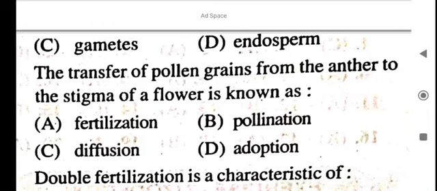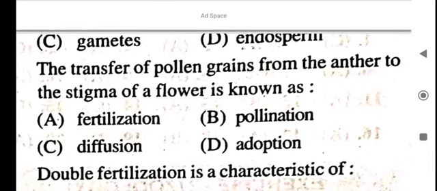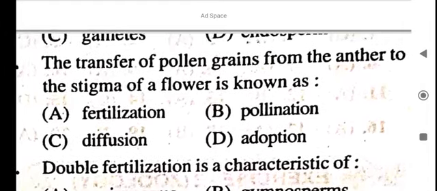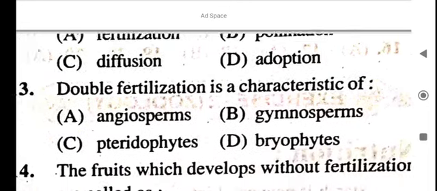The transfer of pollen grains from anther to the stigma of flower is known as pollination.